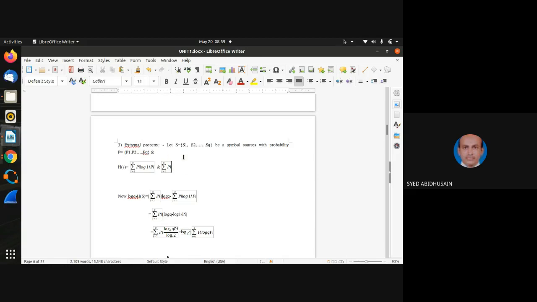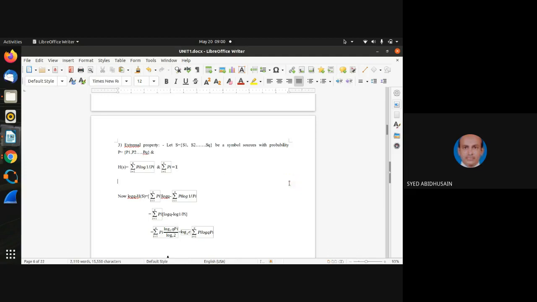Extremal property. Let us say that we have got a set of symbols, say S1, S2, S3 up to SQ, with respect to probabilities, say P1, P2, P3 up to PQ, and say that H of S is equal to summation i from 1 to Q of Pi log of 1 over Pi, and the summation of i from 1 to Q of Pi is equal to 1, right?